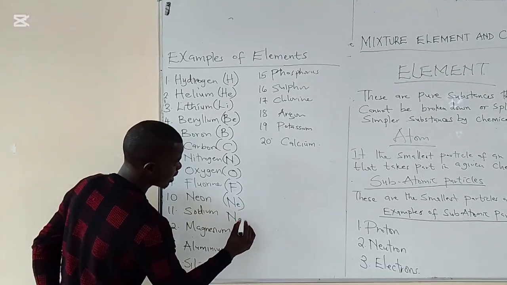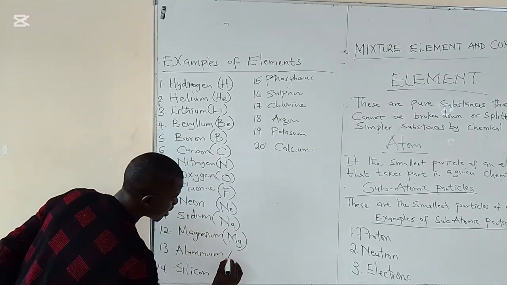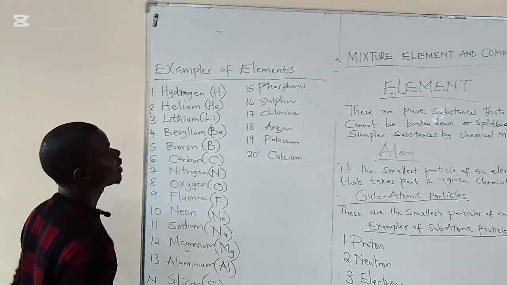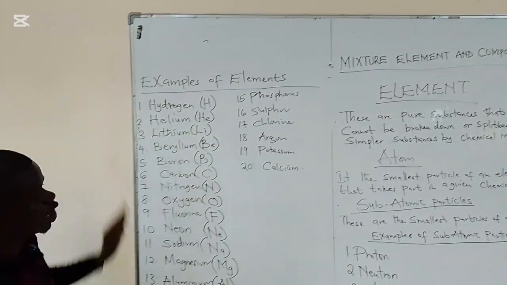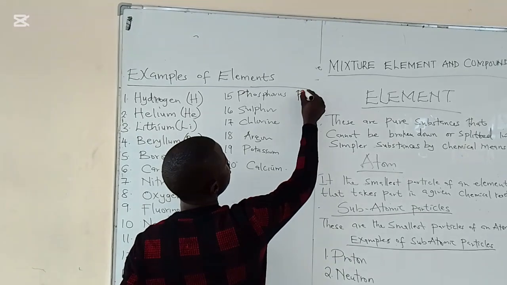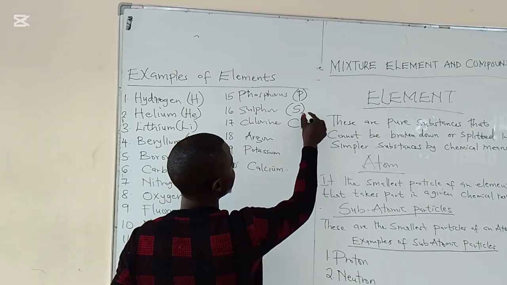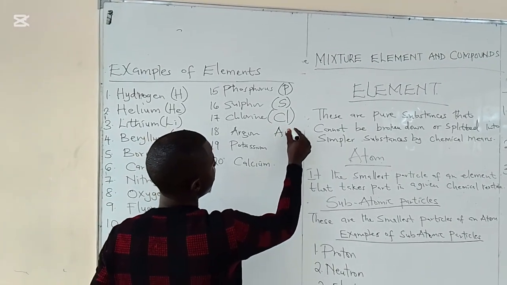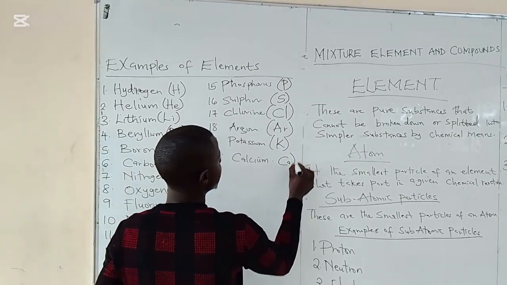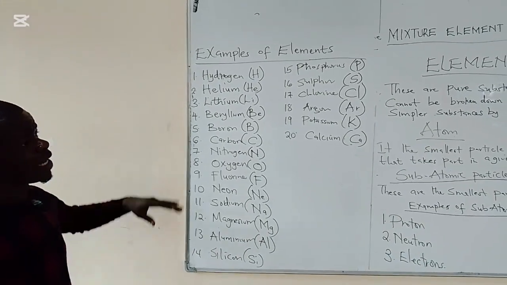Sodium is Na. Then magnesium is a capital M and a small g. Then aluminium, capital A and small l. Then silicon, Si. Come to number 15, phosphorus, capital P. Then sulfur, S. Chlorine, capital C and small l. Then argon, Ar. Then potassium, K. Then calcium, Ca. So these are the symbols of the first 20 elements.